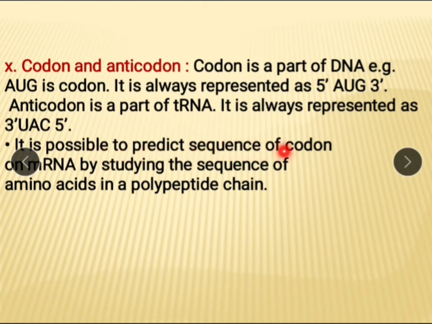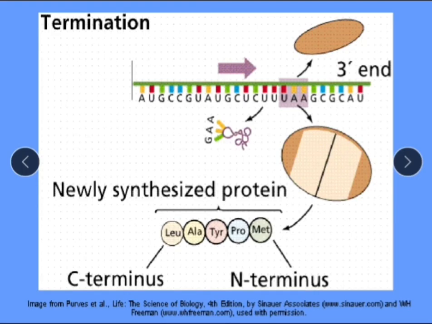It is possible to predict the sequence of codons on mRNA by studying the sequence of amino acids in the polypeptide chain. If the amino acid is methionine, then the codon will be AUG.